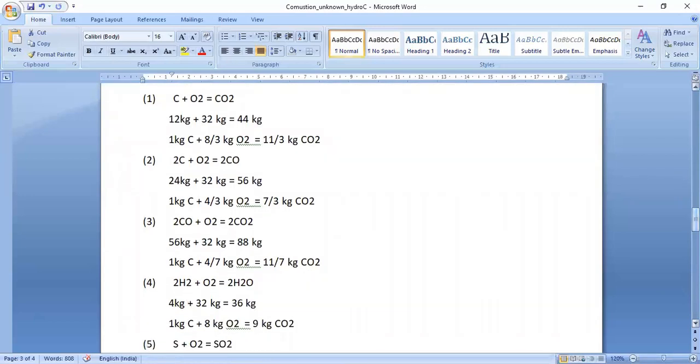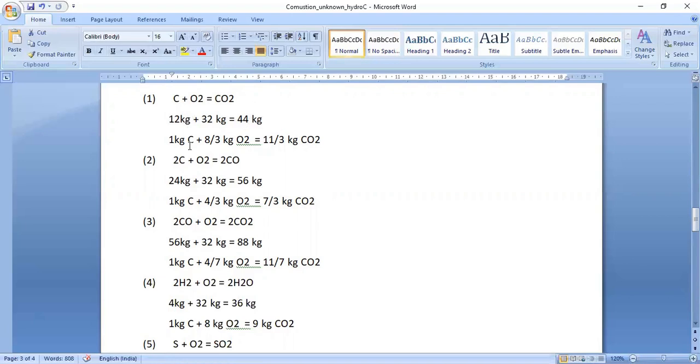Now let us calculate the amount of oxygen required to burn completely different amounts of carbon, hydrogen, sulfur, carbon monoxide, like this. Number one is the combustion equation for carbon: C plus O2 is equal to CO2. This is on the basis of moles. 1 mole of carbon needs 1 mole of O2 and it forms 1 mole of CO2. But on the basis of mass, we can write: 12 kg of carbon needs 32 kg of oxygen and it forms 44 kg of carbon dioxide.